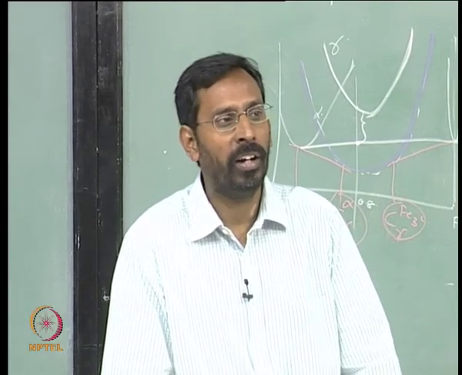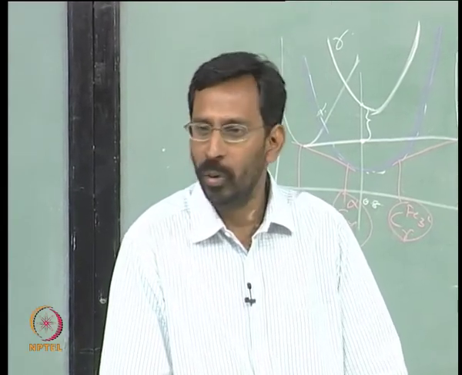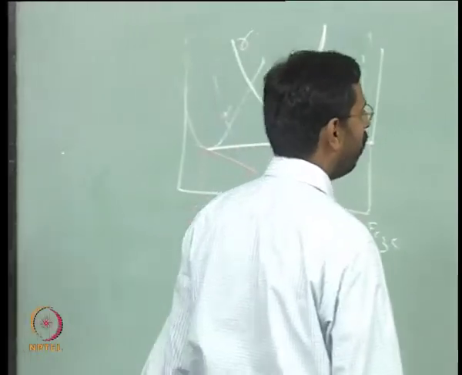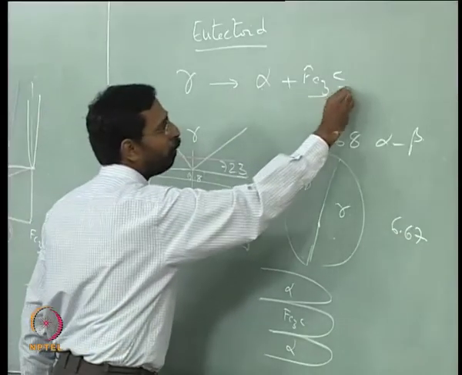Why are you so doubtful? It is 25. Fe3C, very easy, 3 atoms of iron, 1 atom of carbon.